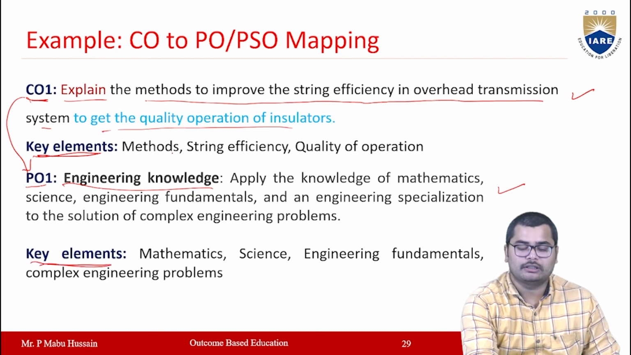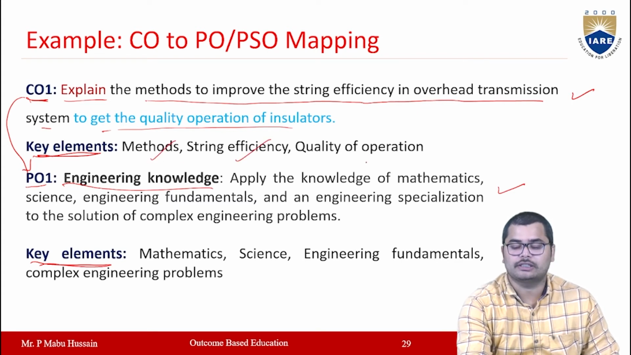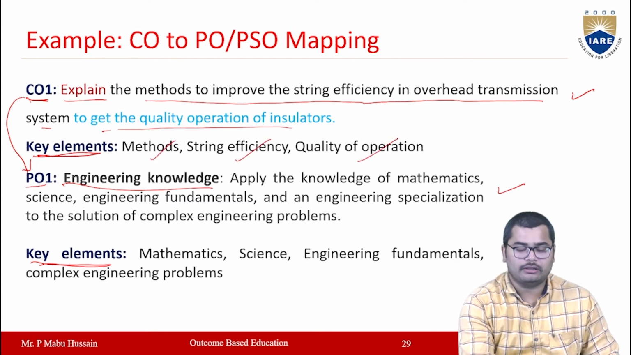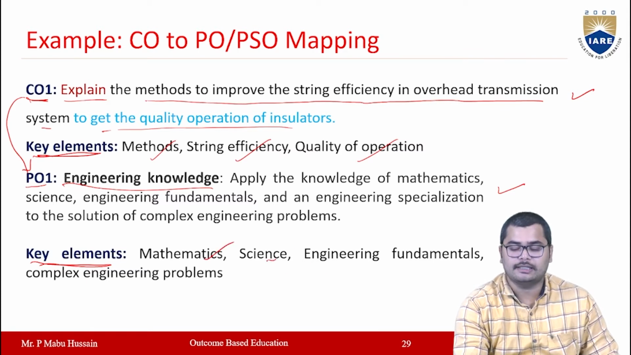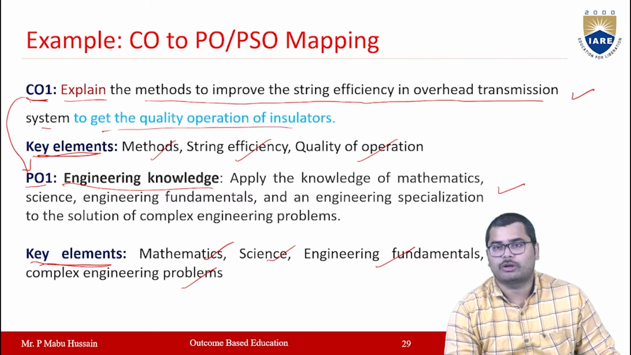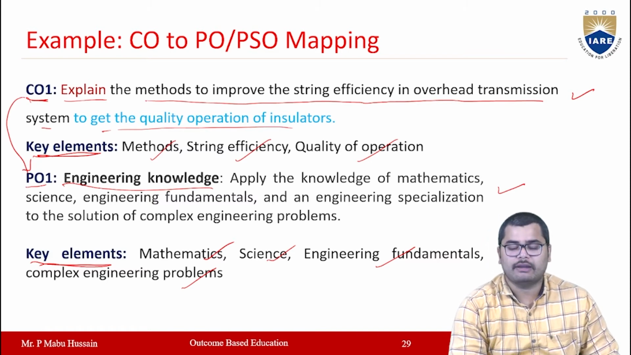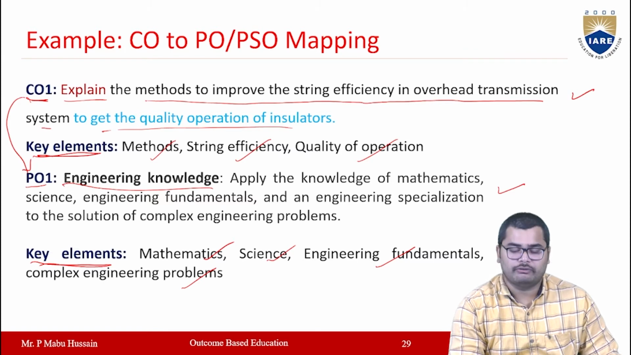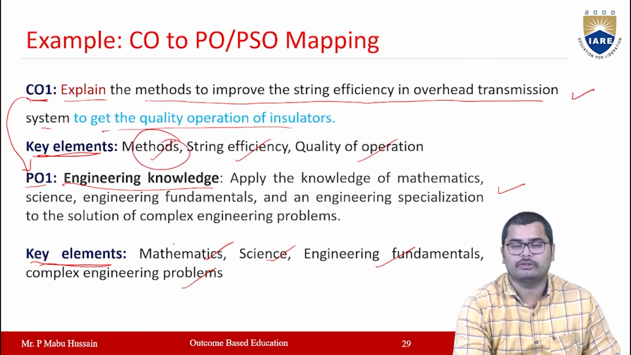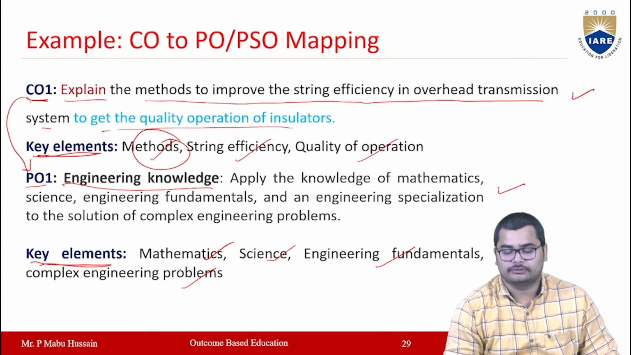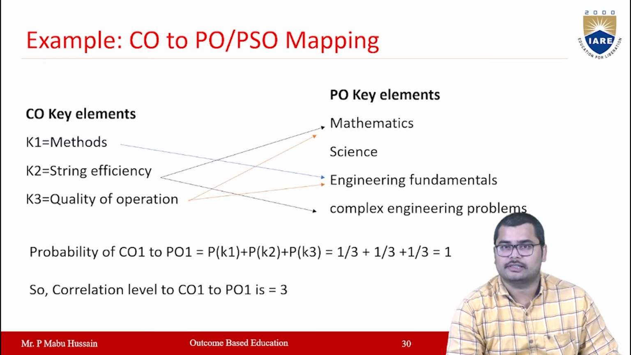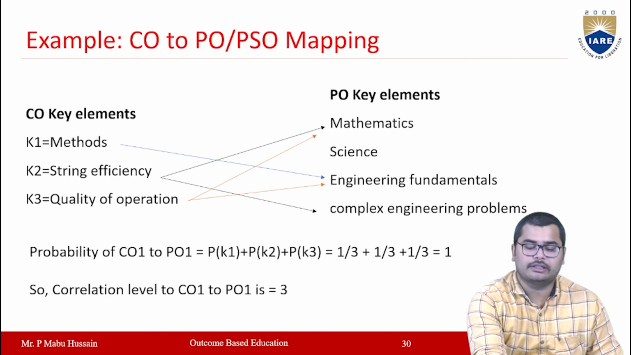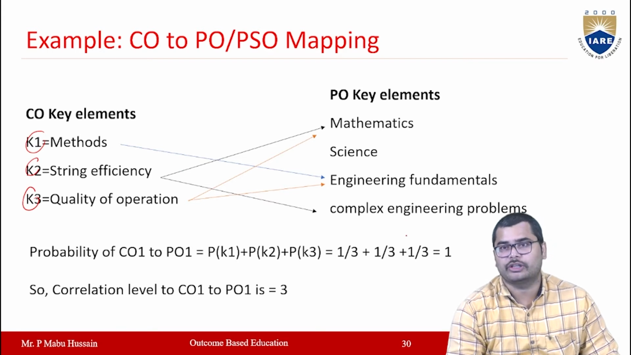I'm taking here the key elements in CO as methods, string efficiency, and quality of operation. And key elements in PO as mathematics, science, engineering fundamentals, complex engineering problems. The CO1 is having 3 key elements, and PO1 is having 4 key elements. Now you have to check whether these key elements in CO are mapped with key elements in PO or not. So you draw this. We are taking the key elements in CO as K1, K2, K3. Now whether this K1 is mapped with any one of these PO key elements or not.